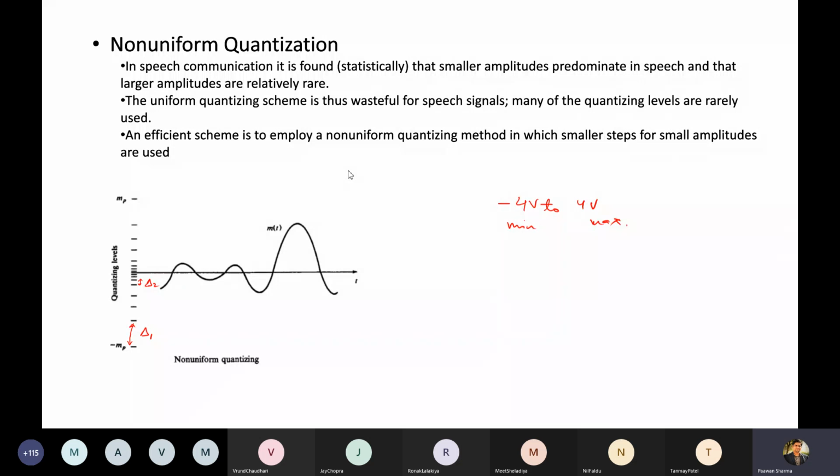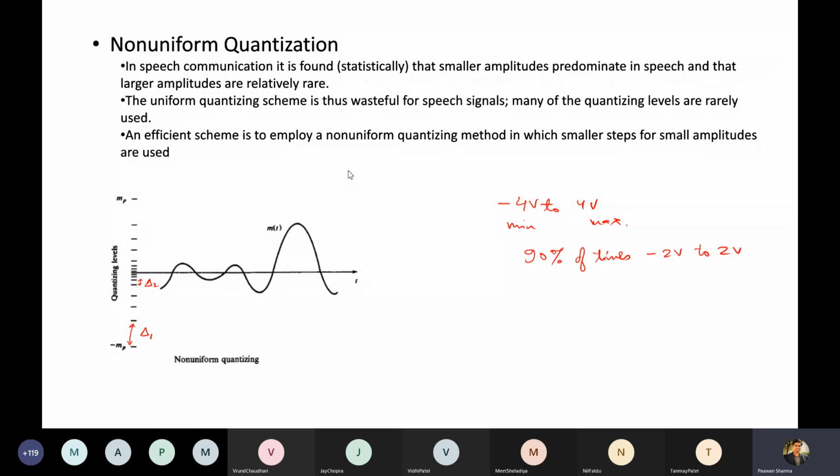But at the same time, based on analysis, you may observe, in some arbitrary situation, that 90% of the time your signal, lying in -4 to 4 volts, actually has a value of say -2 volts to 2 volts.